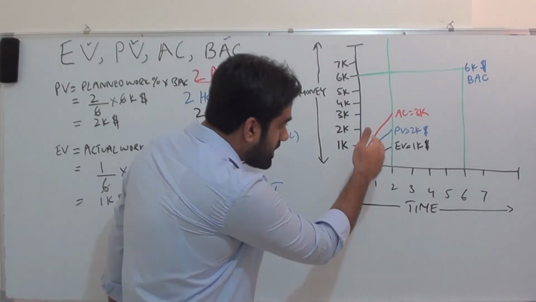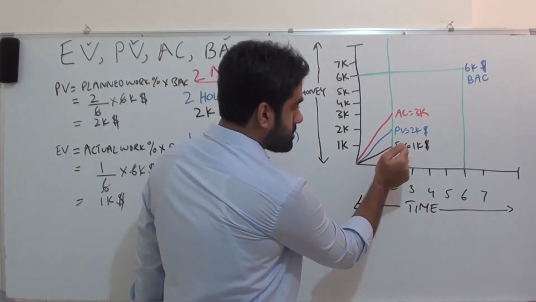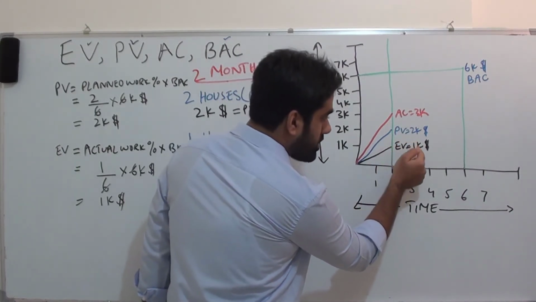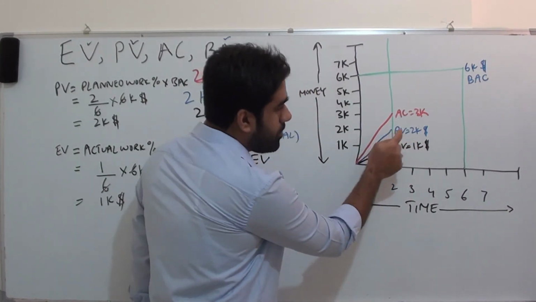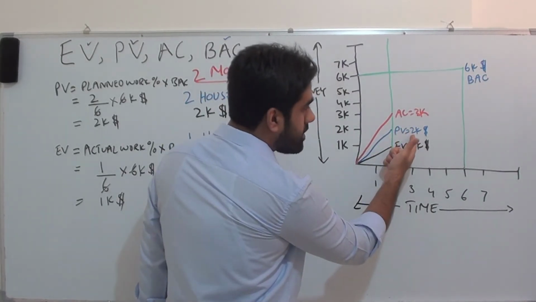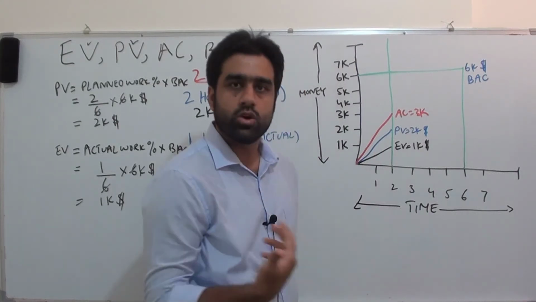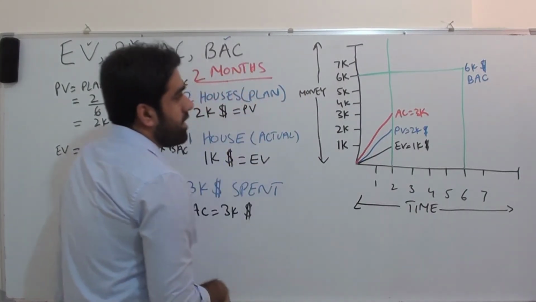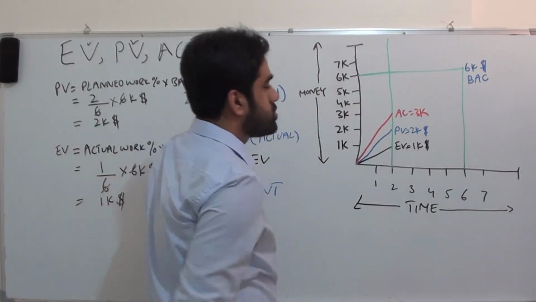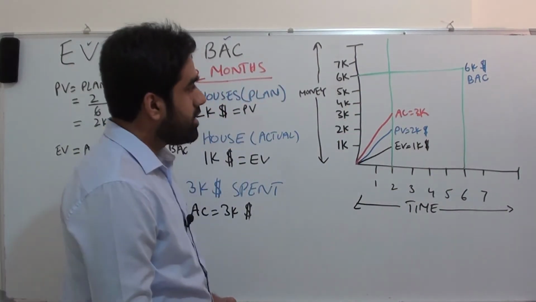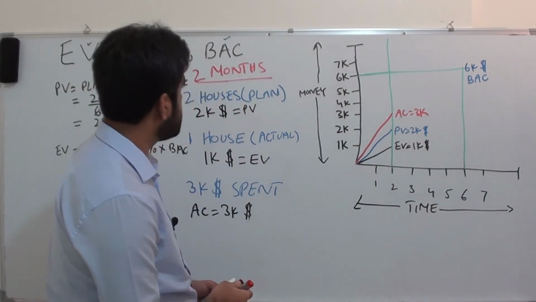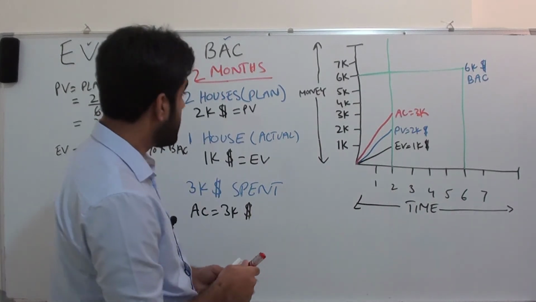So we can see in this graph also that we have earned the work of value $1,000, whereas we planned we will finish the work of value $2,000 and we have spent $3,000, right? And budget at completion is the budget of the project. This is also $6,000, right? Just to further understand these concepts, if we change this scenario here.